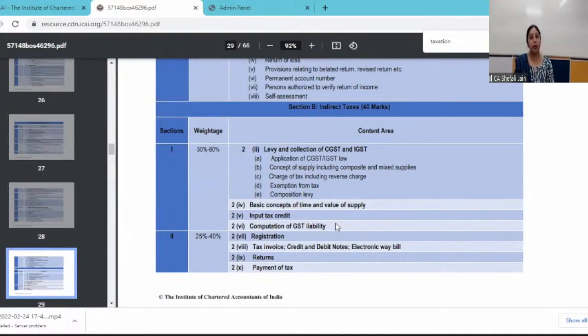Tax on which is payable under reverse charge. So the recipient is going to pay the tax, which means you have to exclude it from your GST liability, output GST liability. But unless you know the reverse charge provisions, you will not be able to solve the question correctly. So reverse charge provisions become very important.